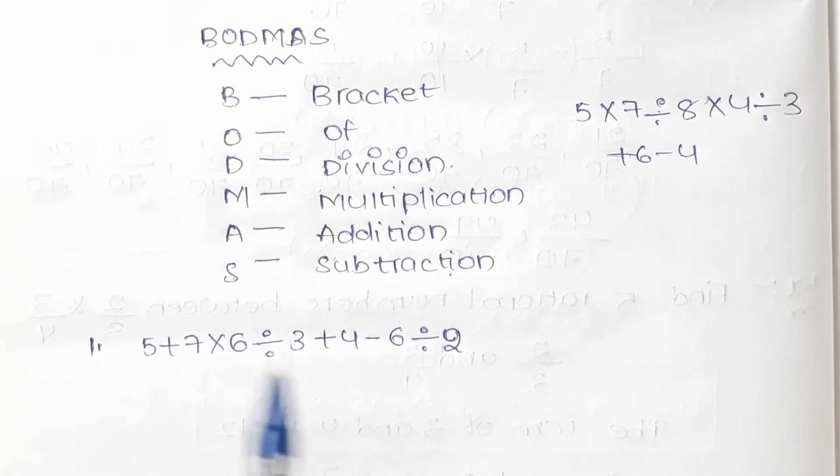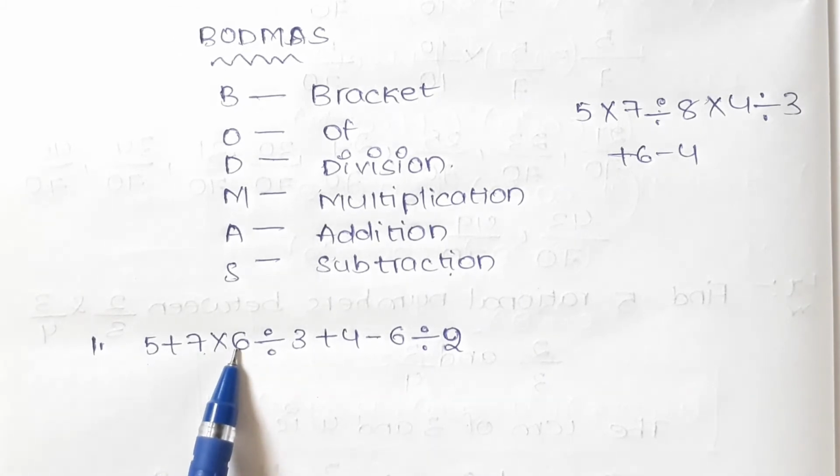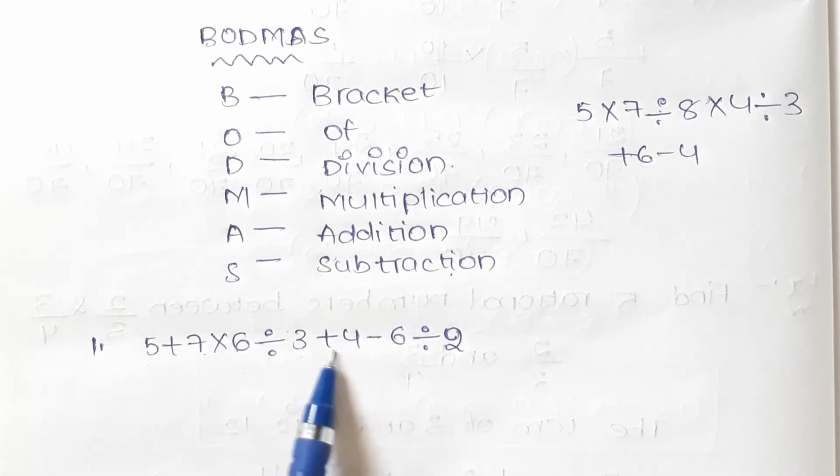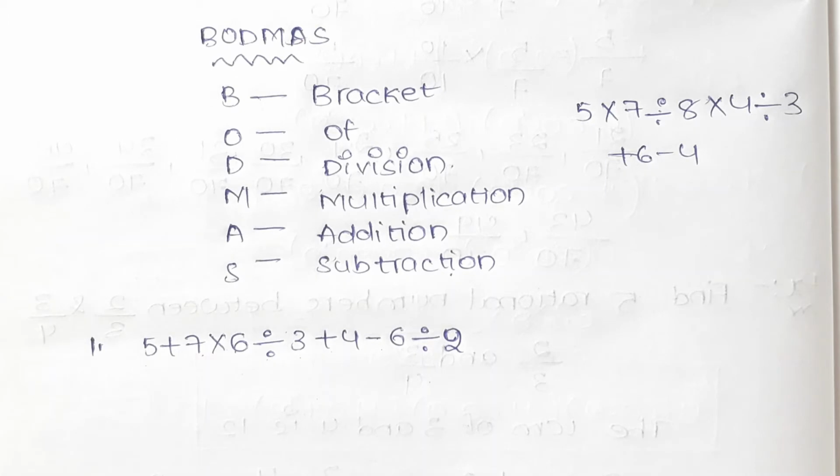This is one of the examples, that is 5 plus 7 into 6 divided by 3 plus 4 minus 6 divided by 2. Here all the people will get confused when we see this type of questions, but it can be easily solved by using this rule.